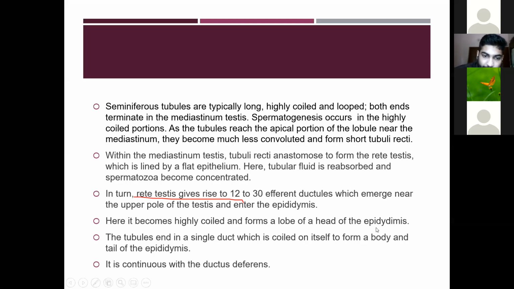Where the efferent ductules emerge from the testis, they become highly coiled and form a lobe of the head of the epididymis. Then the tubules end in a single ductule, which is coiled on itself to form the body and the tail of the epididymis.